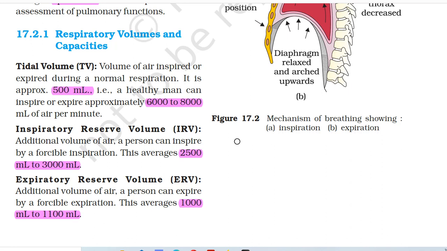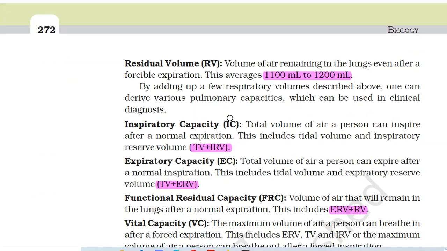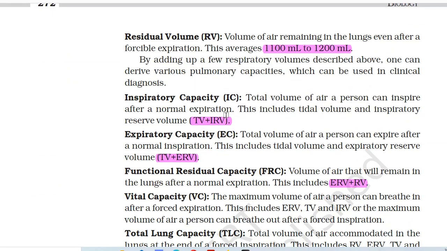This averages 2500 ml to 3000 ml. Expiratory reserve volume: additional volume of air a person can expire by a forcible expiration. This averages 1000 ml to 1100 ml. Residual volume: volume of air remaining in the lungs even after a forcible expiration. This averages 1100 ml to 1200 ml.